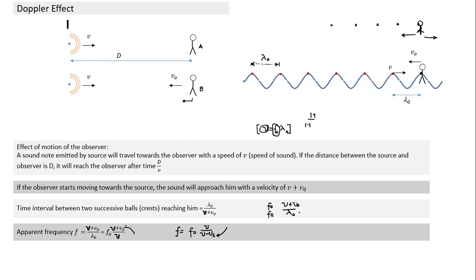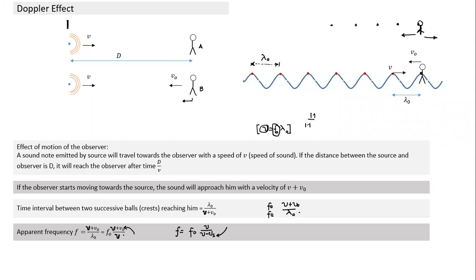The effect of observer motion comes in the numerator. And since when they both move towards each other it tends to increase the frequency, the negative term in the denominator implies an increase in frequency, and the positive term in the numerator implies an increase in frequency.